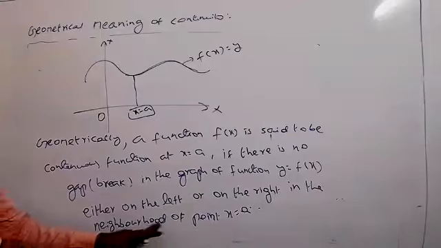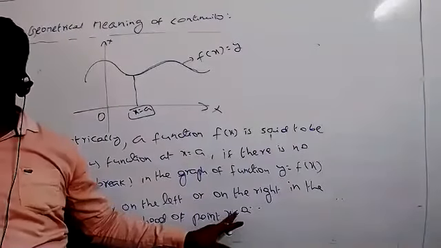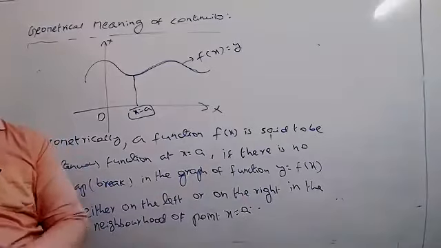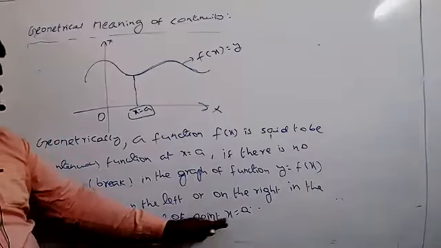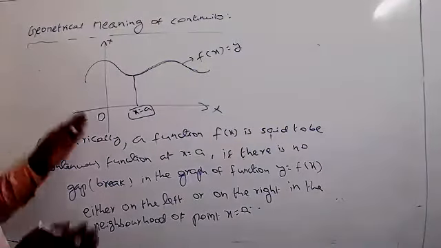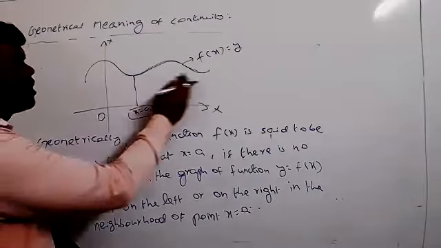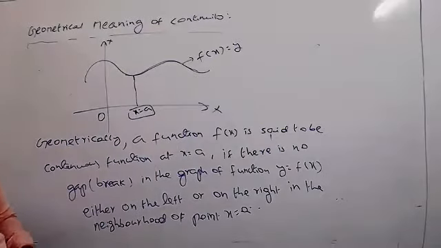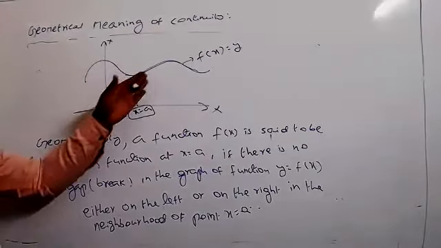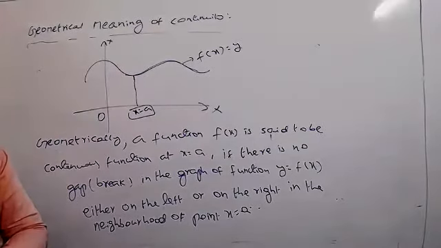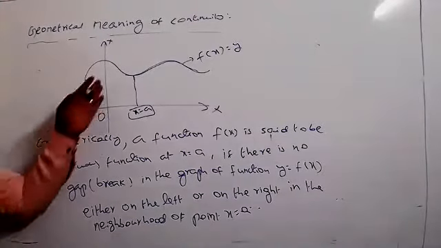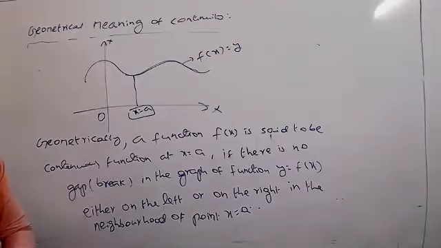So what is the meaning of neighborhood of point x equal to a? I mean the values of x from the left side of a and from the right side of a. Taking the left side of a, we get the graph like this; from the right side of a, the graph like this. Understood? If taken from either the left side or the right side, the graph of this function has no gaps, no breaks, then the function will be called a continuous function.